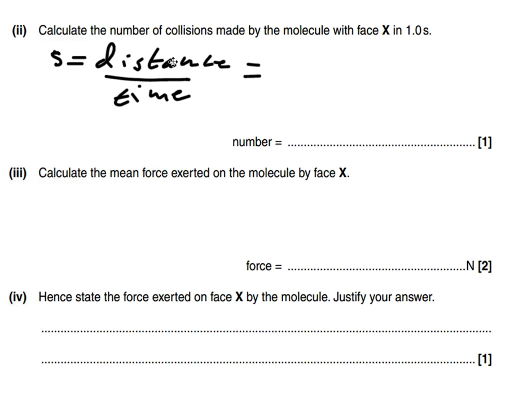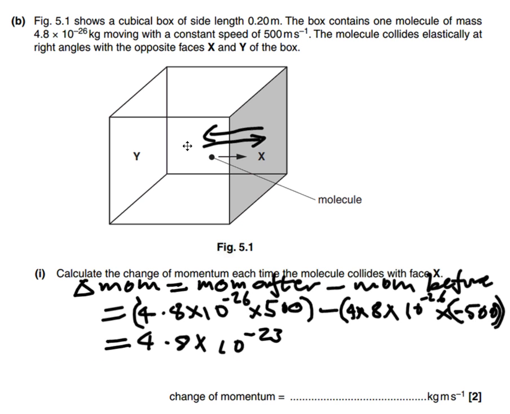We want to know how far it can go in 1 second. If we flick back to our diagram, this particle is going to and fro, but it's going 500 meters per second. The width of one of the edges of our box here is only 0.2 meters. So we need to know how many times it can make that journey, how many times it can hit box side X in that amount of time.